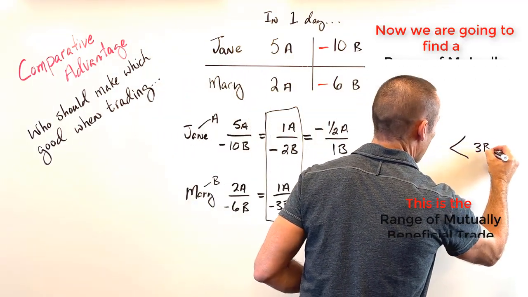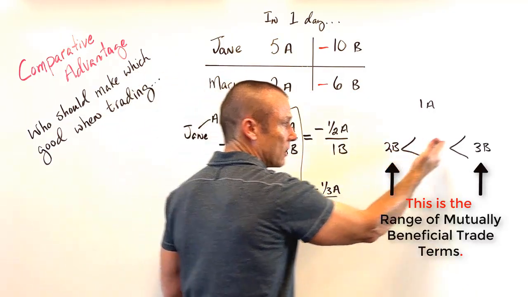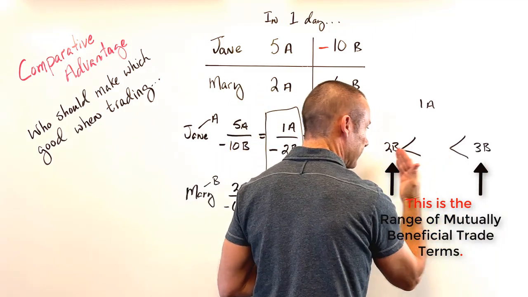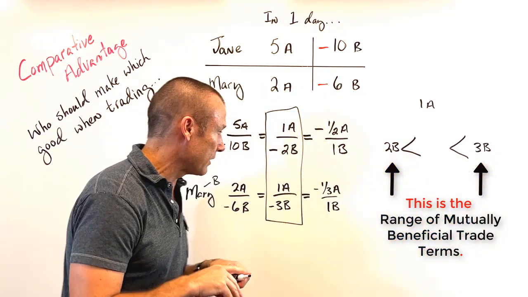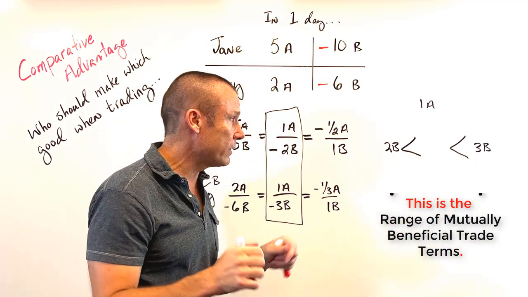So if you're lost, here's what I did. I just grabbed the 2 opportunity costs, wrote the smaller opportunity cost and the bigger opportunity cost. Just reading left to right, smaller number, bigger number in absolute value terms, right? So we're just going to put 2B, 3B. That's all we did, okay?